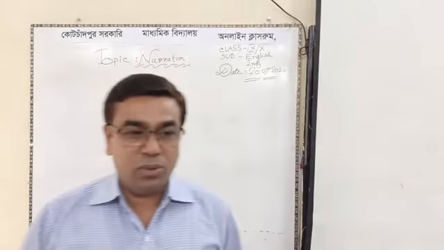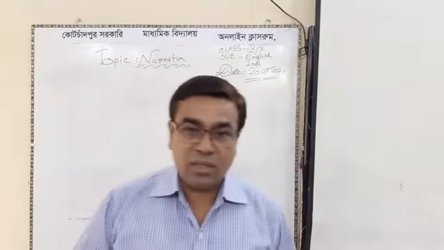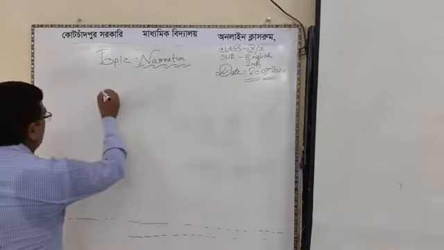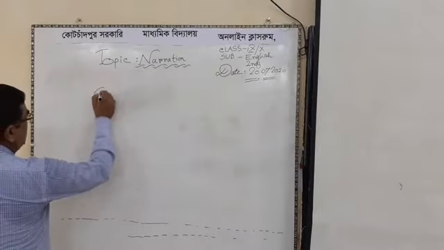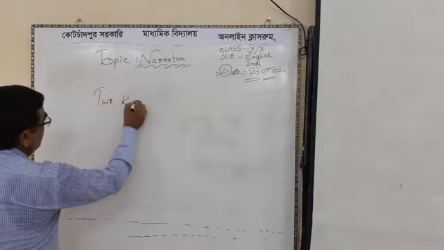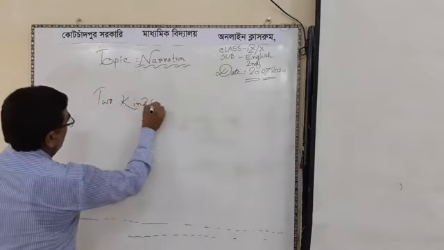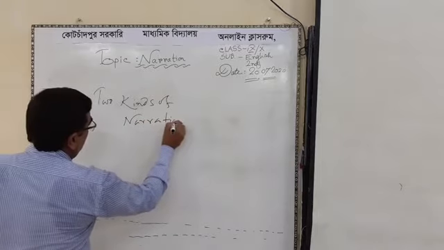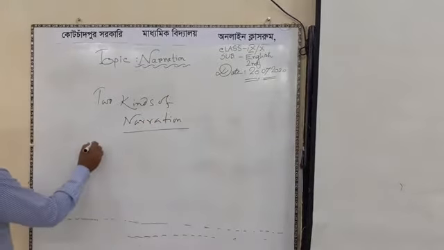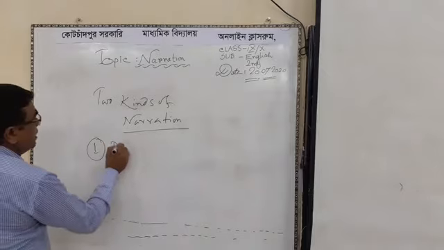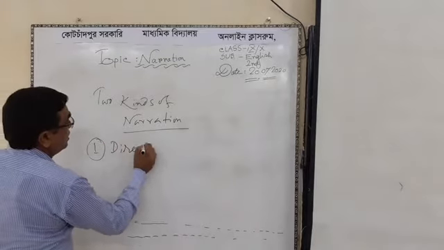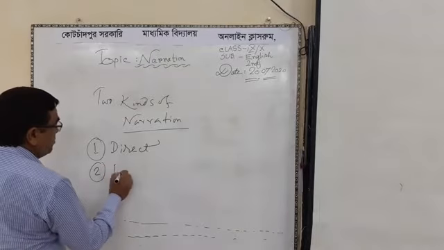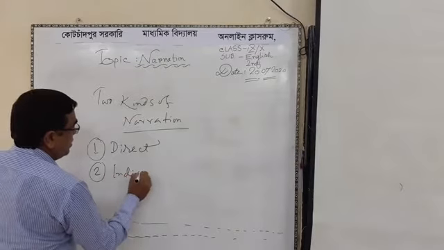And we have to know how many kinds of narration there are. Yes, there are two kinds of narration. First of them is direct narration, and second of them is indirect.